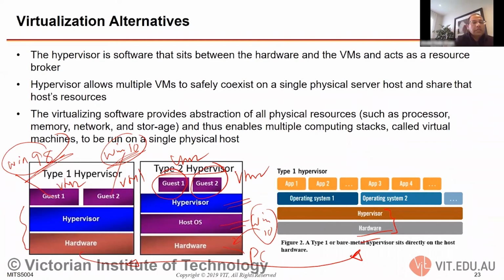Or you can separate it: the hypervisor runs on top of the hardware, and on the hypervisor you have operating system 1, which could be a Linux system, and another could be a Windows operating system. These become virtual machines, VM1, VM2, and then you might have many more VMs, VM3, VM4, like that. Each VM can have multiple applications and services.